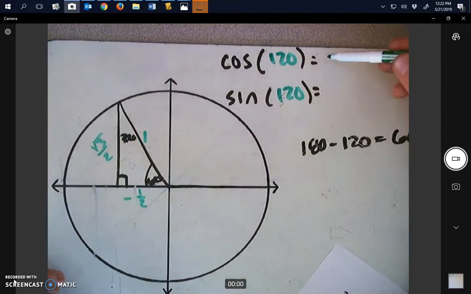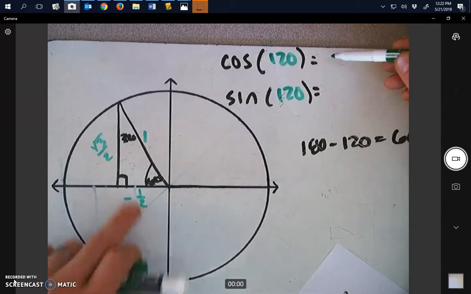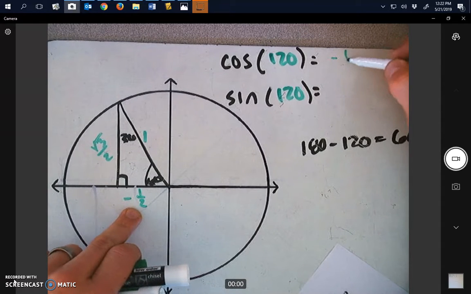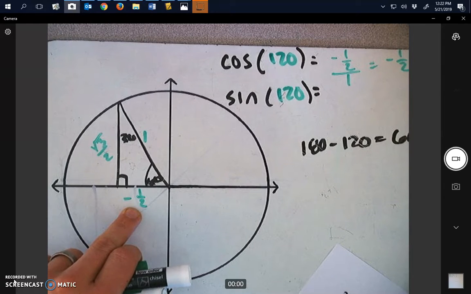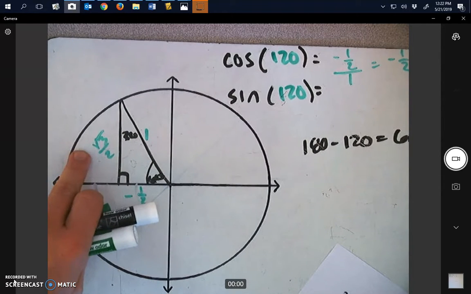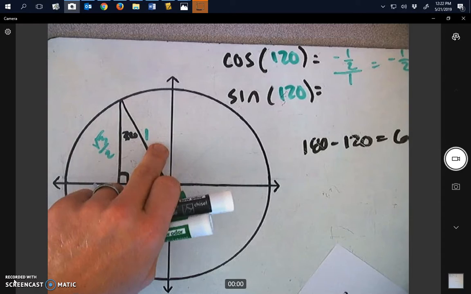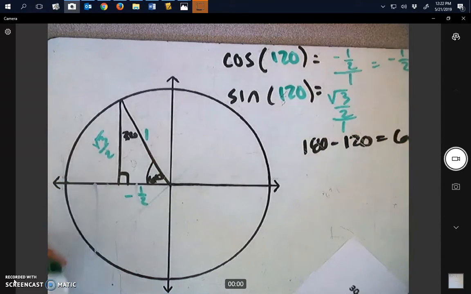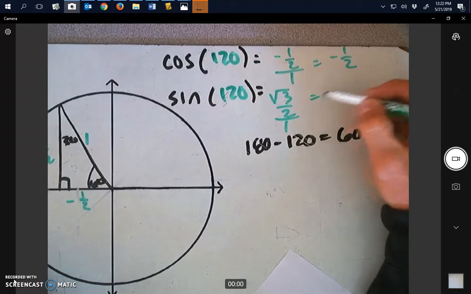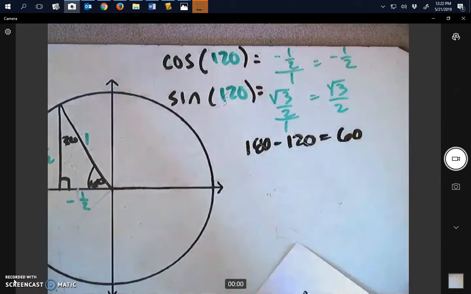So cosine of 120, that is adjacent over hypotenuse. So we get negative 1/2 over 1, which is equal to negative 1/2. And then sine is going to be opposite over hypotenuse, which is square root 3 over 2 all over 1, which is simply equal to square root 3 over 2.